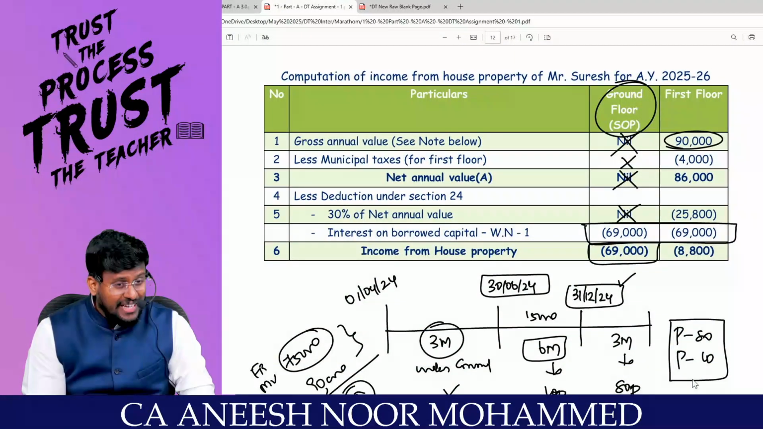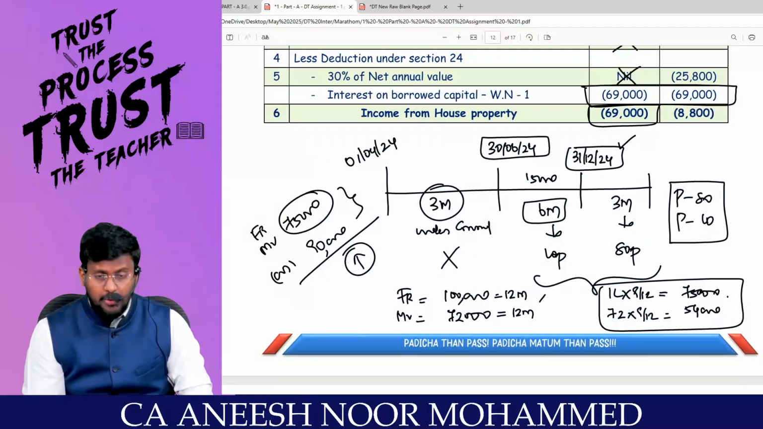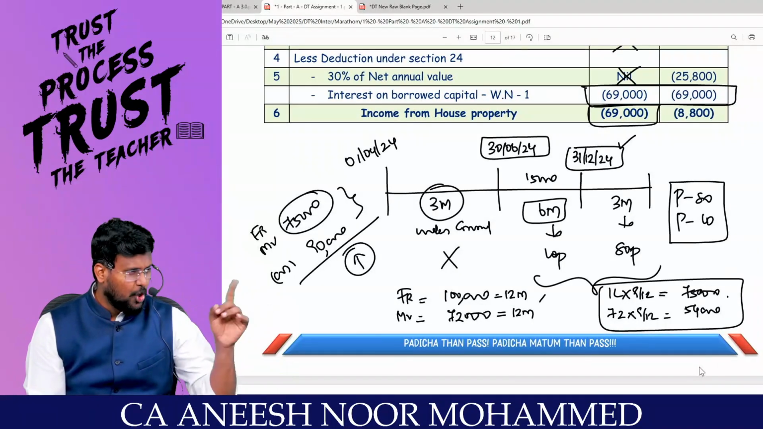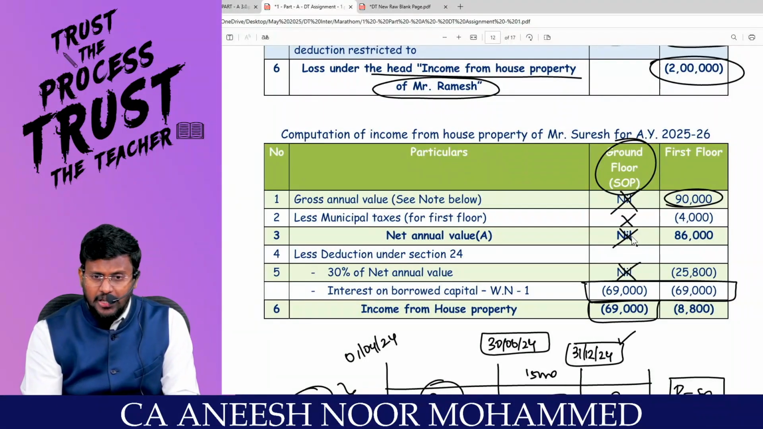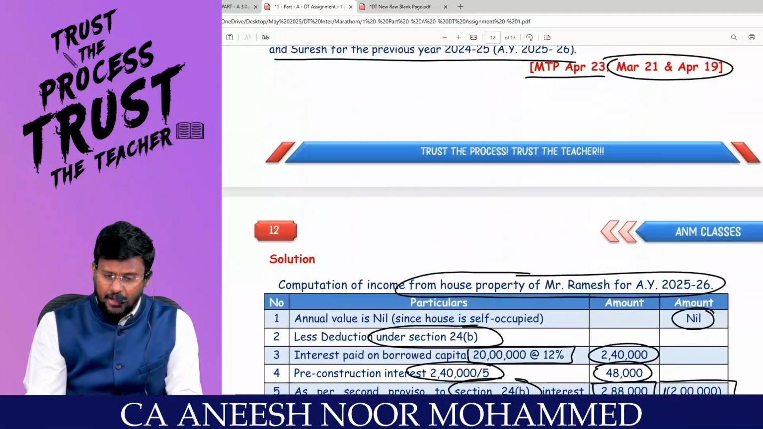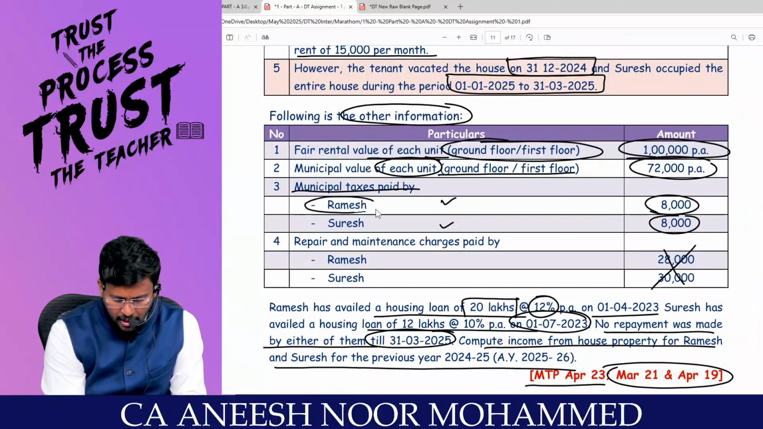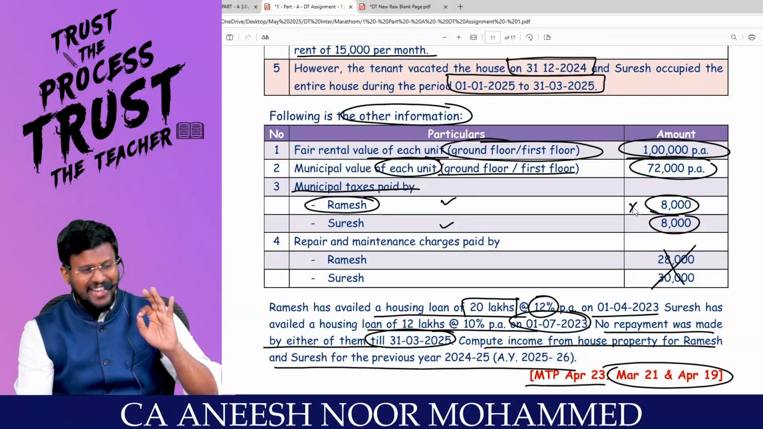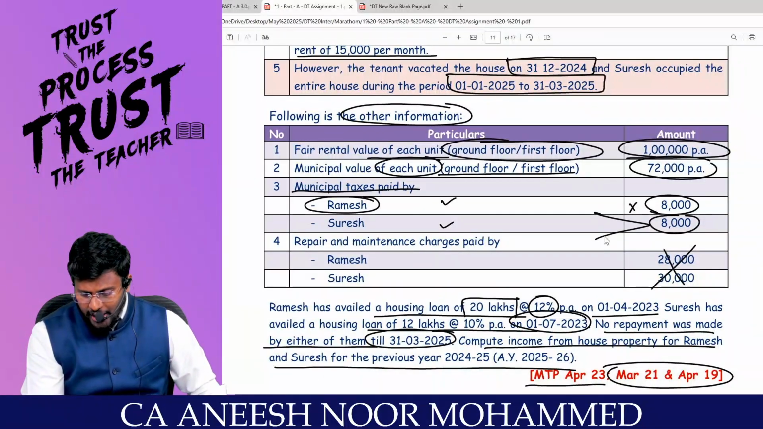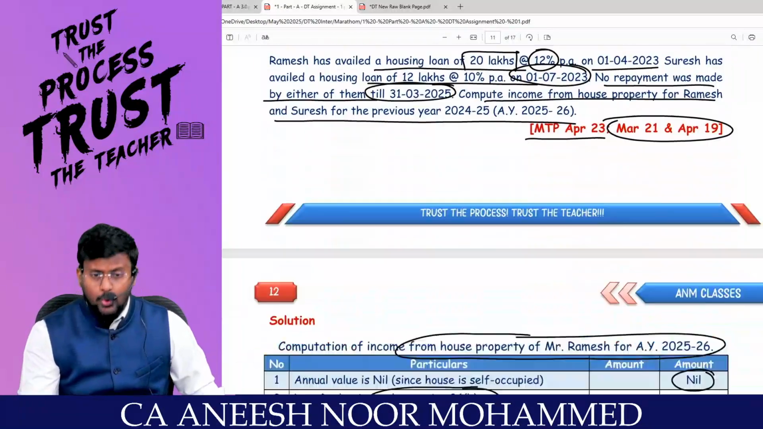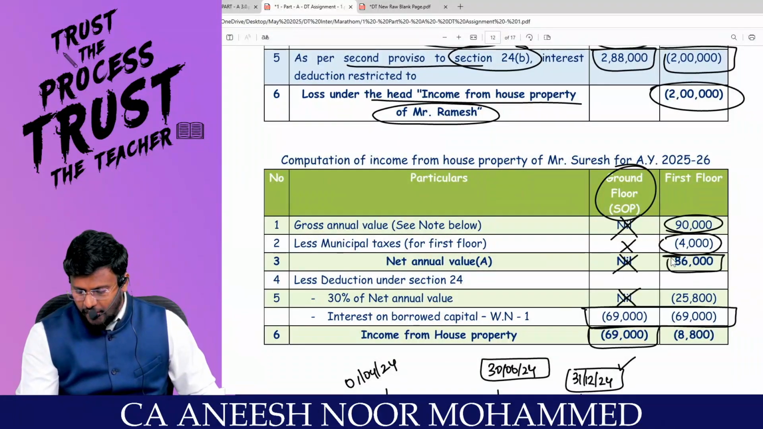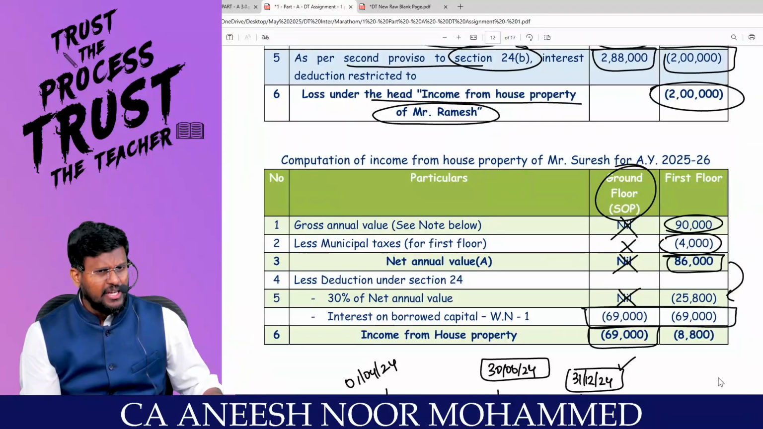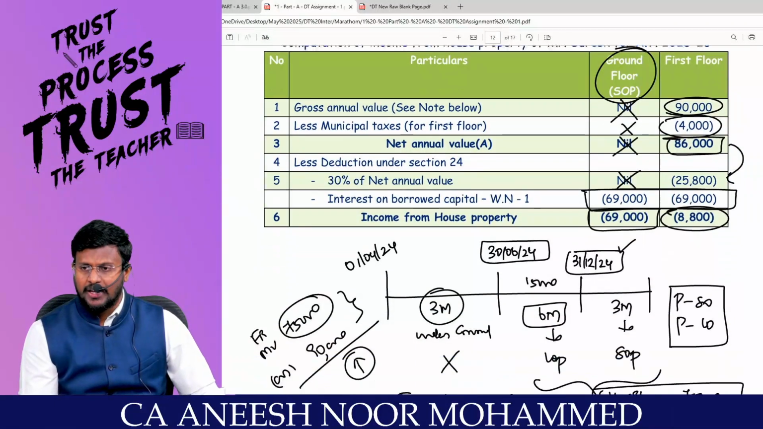Here, don't say that vacancy is there. There is no vacancy because for the first 3 months the property was under construction and for the last 3 months it has been self-occupied. So there is no question of vacancy at all. Can you reduce municipal tax? Yes. Here is another beautiful twist in the question. Municipal tax paid by Ramesh, 8,000. Put it in the dustbin because the entire first floor has been self-occupied. But Suresh, out of 8,000, 50% is self-occupied and 50% is let out. Only 4,000 can we claim as a deduction. Don't reduce the entire 8,000. You will get NAV, on which you take 30%. Already we finalized interest on borrowed capital. You will get income from house property. Again, that is a loss.